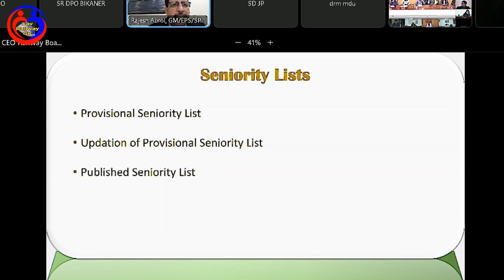So once the seniority list is updated, and this provisional seniority list is available only to the personnel department officers, they will be able to manage this seniority list. They will be able to modify this seniority list at any point of time. And at the end of the year, when they are supposed to publish this seniority list, with a single click of a button, they will be able to publish it, and that will make the entire process very quick, very fast and, I think, more reliable.